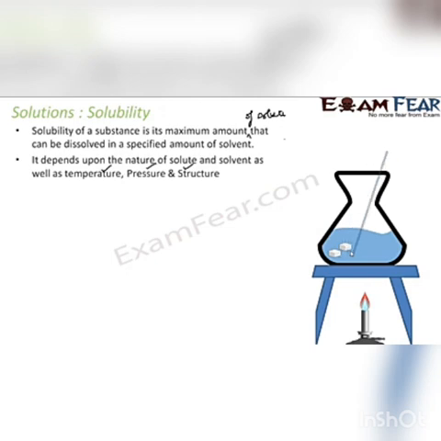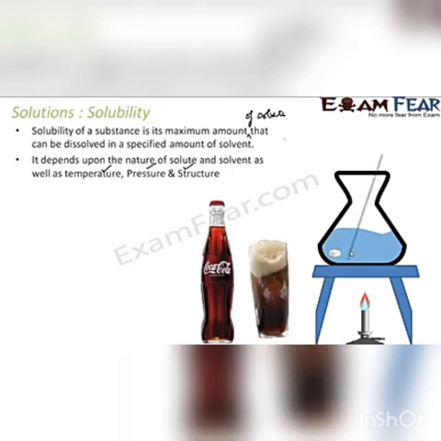If you can see, if you stir it now, more salt gets dissolved. Right? The solubility is dependent on temperature. Pressure also we have seen: when you open the can, the gas comes out. This is at high pressure. Here the pressure is more because the can is closed at high pressure. At high pressure, the solubility of carbon dioxide gas in soda is more. The moment you open it and reduce the pressure, the solubility of carbon dioxide in soda is less, and thus the carbon dioxide comes out in the form of froth.